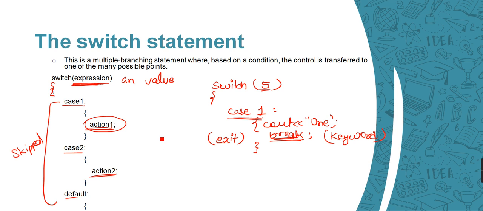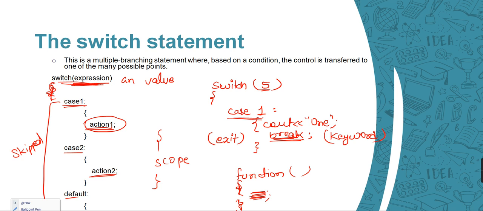Switch, you can think of this as a scope. It is also called a scope. Just like we have function scope to perform a task, in the same way in the switch statement we are going to perform only one of the tasks, based on some conditions. But this is not the case with a function. A function doesn't perform a task based on a condition. It will just execute whatever is inside its scope. But in the switch statement we perform a task based on some conditions.